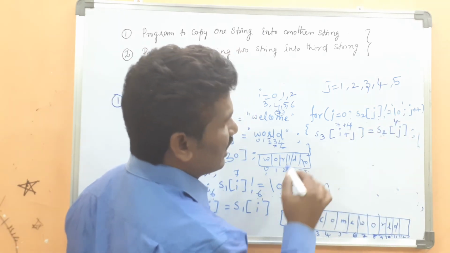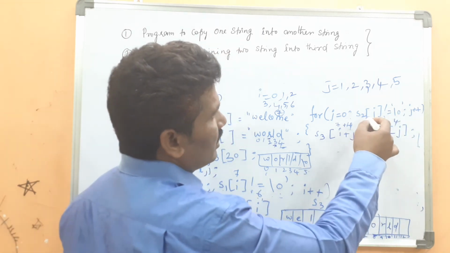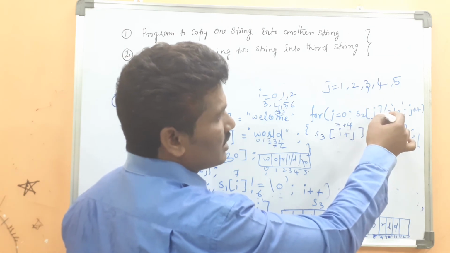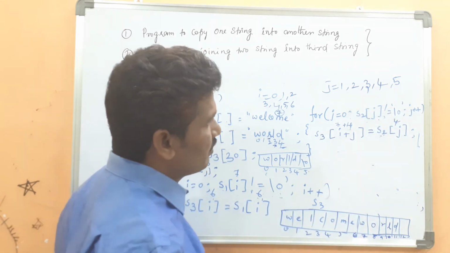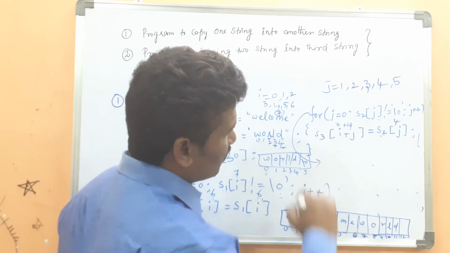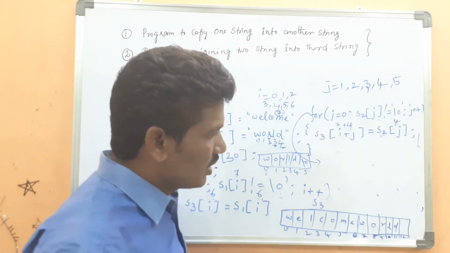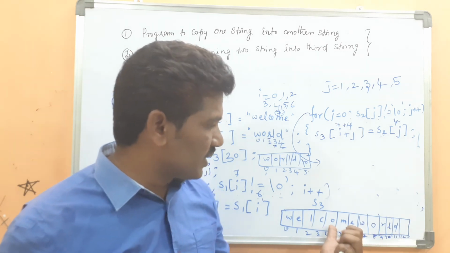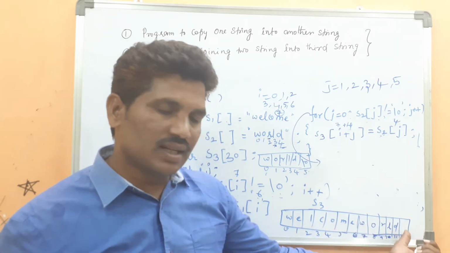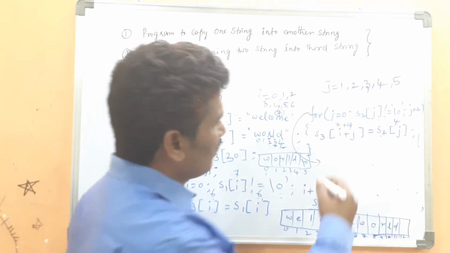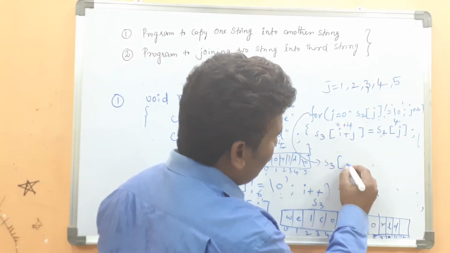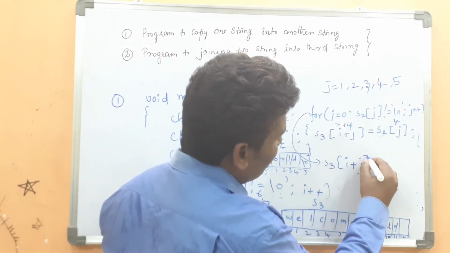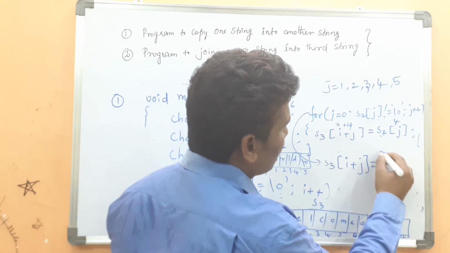The null character has been encountered, so the condition returns false and it comes out of the loop. What you have to do is, the second string has been appended at the end of the first string, and you also place the null character at the end of the string. Then S3 of I plus j equal null.